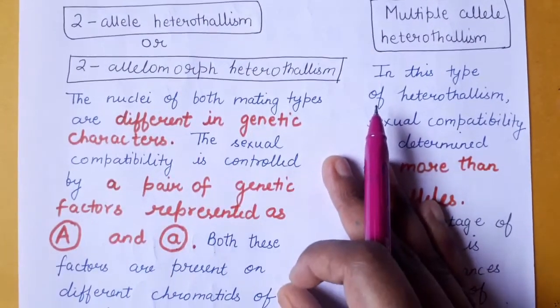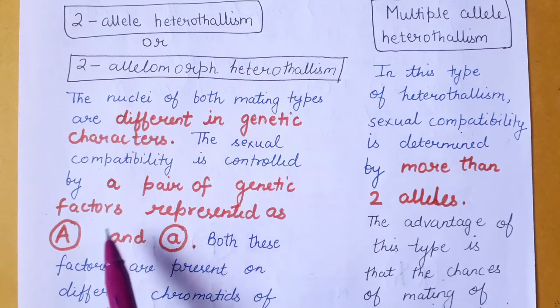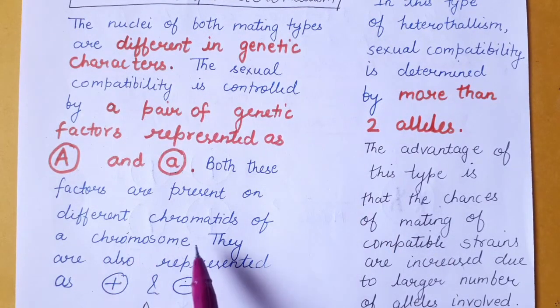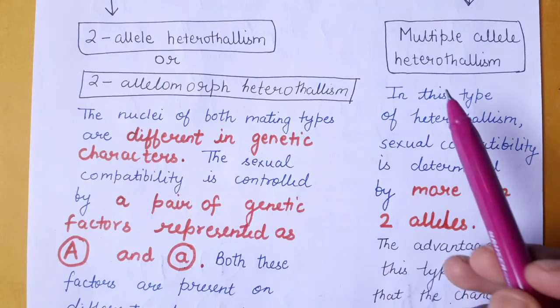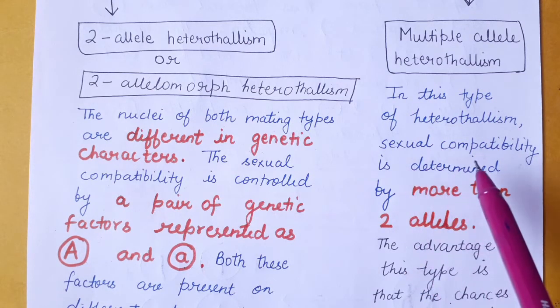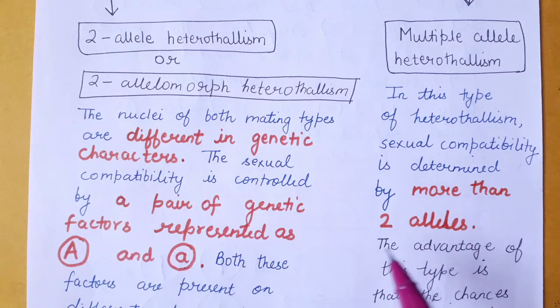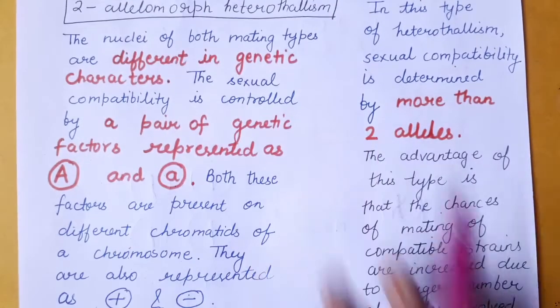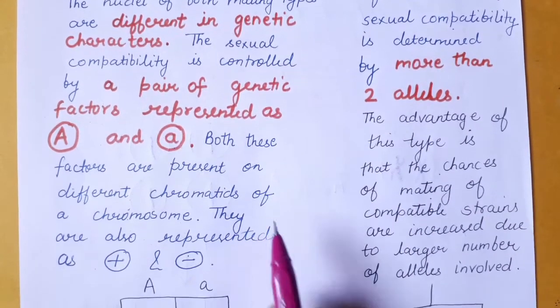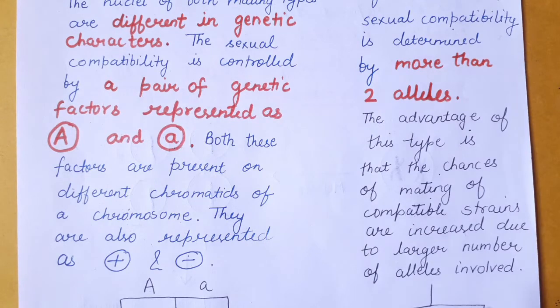the sexual compatibility here is controlled by a pair of genetic factors which are represented as capital A and small a. Both of these factors are present on different chromatids of a chromosome and they are represented as plus and minus signs respectively. However, in multiple allele heterothallism, the sexual compatibility is determined by more than two alleles. The advantage of this type is that the chances of mating of compatible strains are increased due to the larger number of alleles involved.